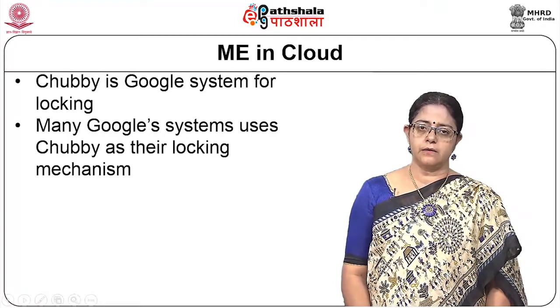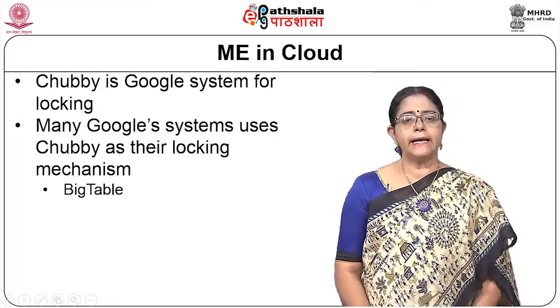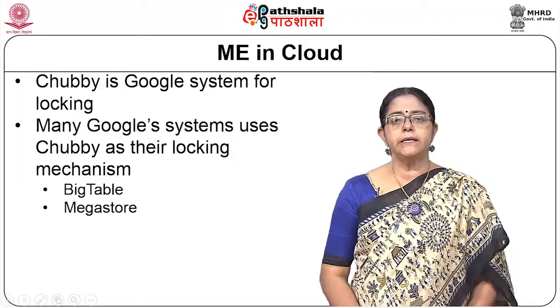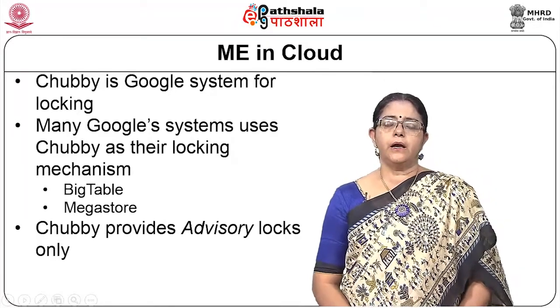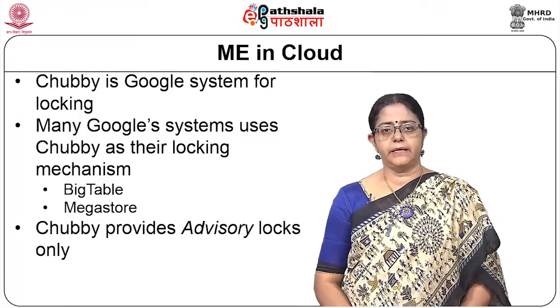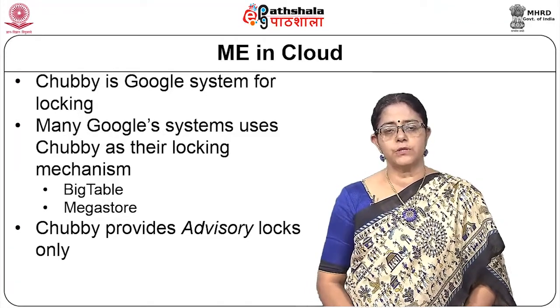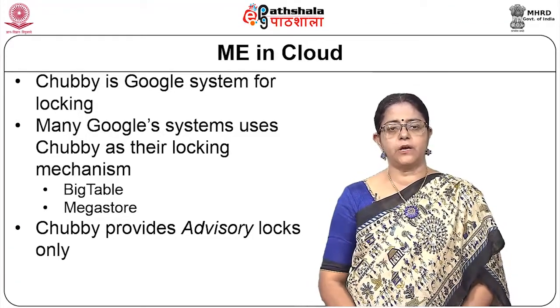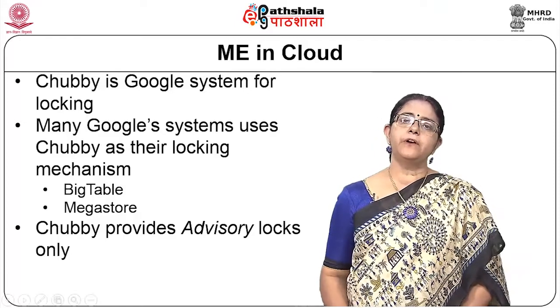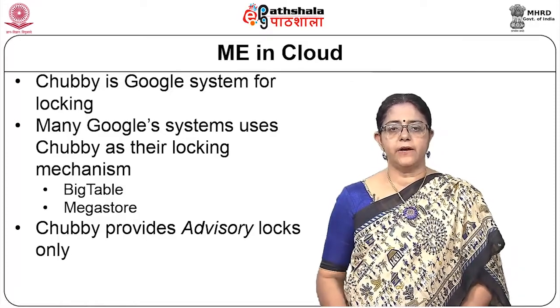It is used by Bigtable, it is used by Megastore, and many other mechanisms in the cloud use Chubby as their locking mechanism, and Chubby provides what is called an advisory lock.